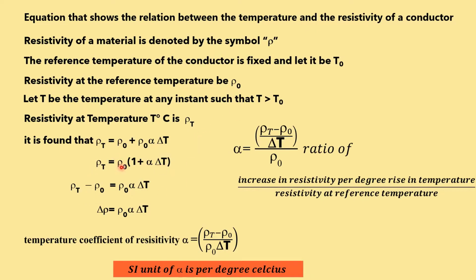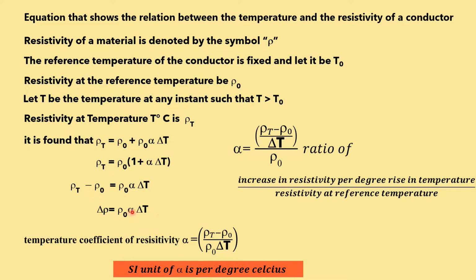So here you bring this rho naught to the left side, so rho T minus rho naught is equal to rho naught alpha delta T. And this rho T minus rho naught can be written as delta rho, the change in resistivity or increase in resistivity, because rho T is larger and rho naught is smaller, so it is the increase in resistivity, that is delta rho, which is equal to rho naught alpha delta T.